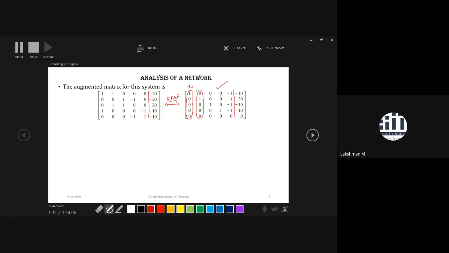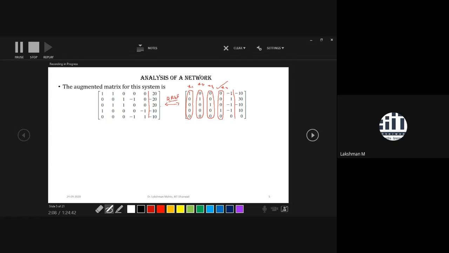The second column is also a pivot column, so x2 is also a dependent variable, and the third column is also a pivot column because it contains the leading one of the third row, so x3 is also a dependent variable. Similarly, the fourth column contains the leading entry of the fourth row, so x4 is also a dependent variable.